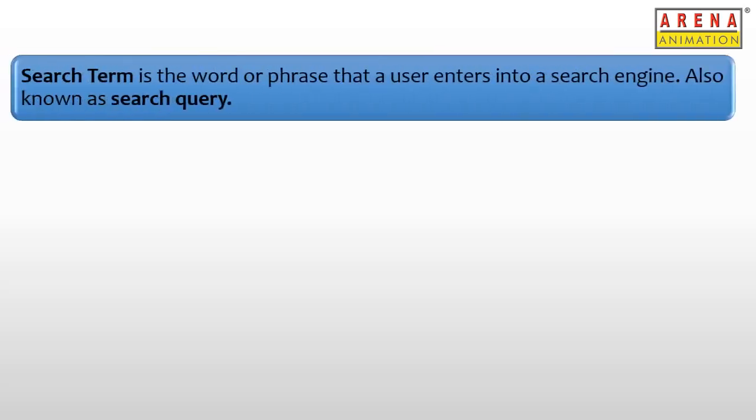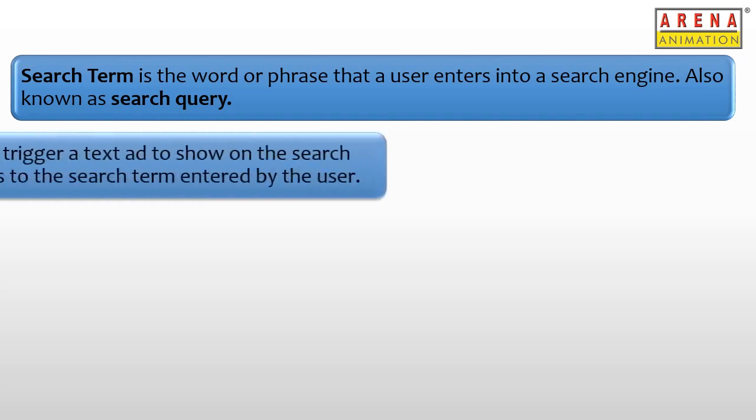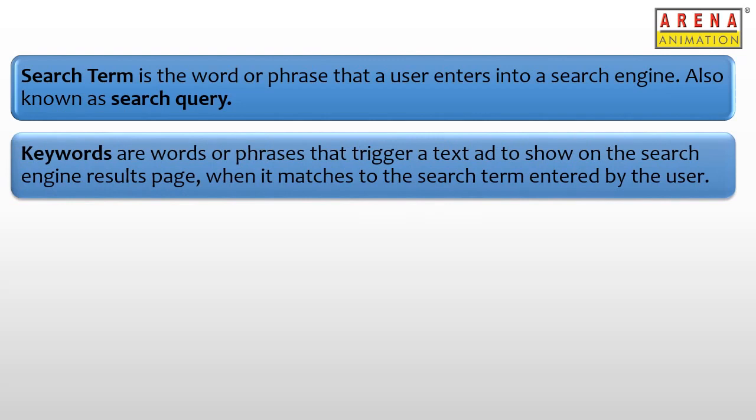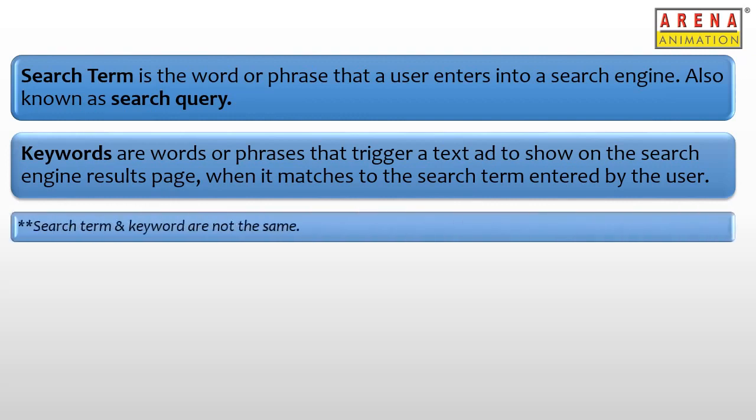Hence, to summarize the terminologies used, a search term is a word or group of words entered by the user in the search engine, and keyword is the word entered in Google Ads platform that triggers a text ad to show up when it matches to the search term. Hence, search term and a keyword is not the same. Here the search term is entered by the user and the keyword is added to Google Ads platform by the brand or marketer.